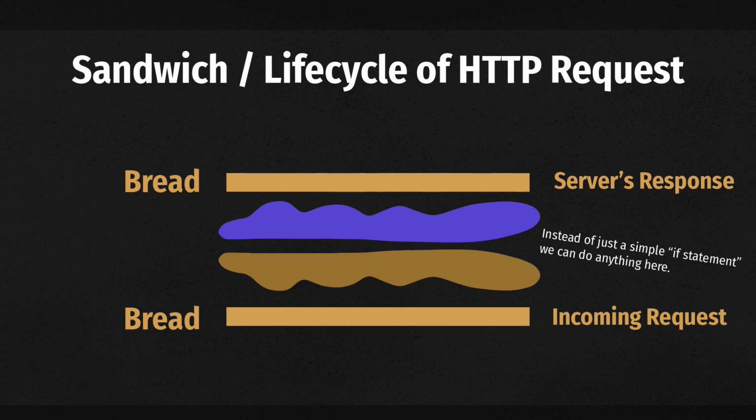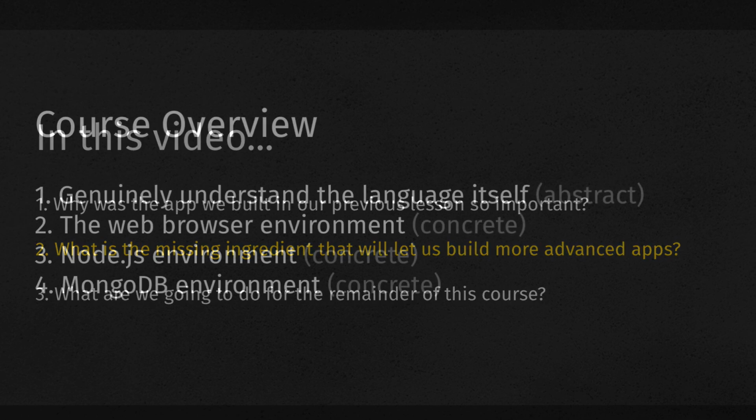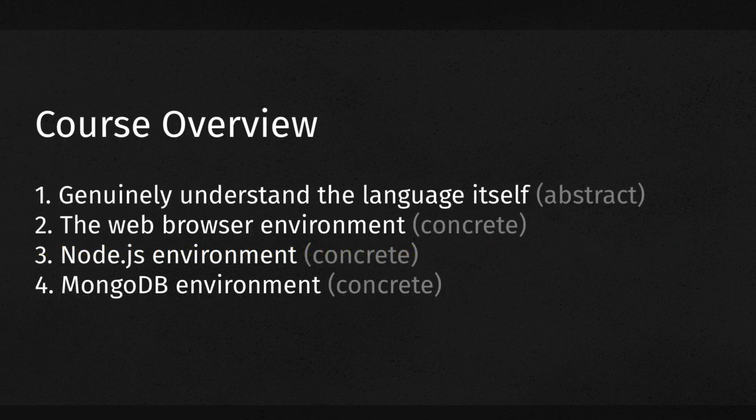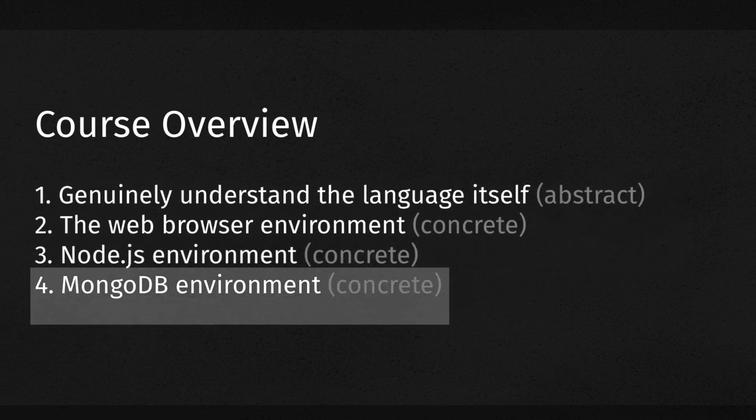Which brings us to the second question of this video. What is the missing ingredient that will let us build more interesting or advanced applications? Well, if we look at our course overview, we are now at least a little bit familiar with the first 3 items. So as you can probably guess, the missing ingredient is MongoDB. Technically, the missing ingredient is any database system, but in this course, we are going to be using MongoDB in particular. Now, before we worry about what a database is, let's first look at the big picture.